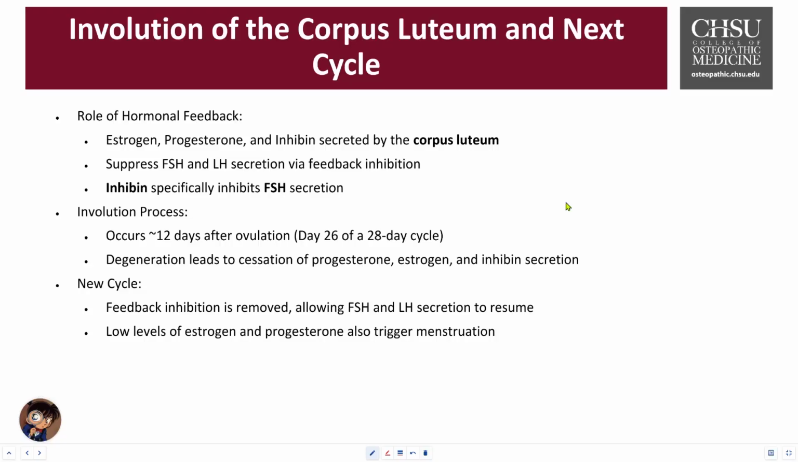Around 12 days after ovulation, day 26 or so of a 28-day cycle, the corpus luteum begins to go into involution. This breakdown results in a rapid decline in secretion of progesterone, estrogen, and inhibin. So with the decline in progesterone, estrogen, and inhibin levels, that negative feedback on the hypothalamus and the pituitary gland is then lifted off. This allows the secretion of FSH and LH to resume, initiates growth of new follicles, and the start of a new cycle. Low levels of progesterone and estrogen also cause the endometrial lining to begin to break down, resulting in menstruation and the discharge of the menses.